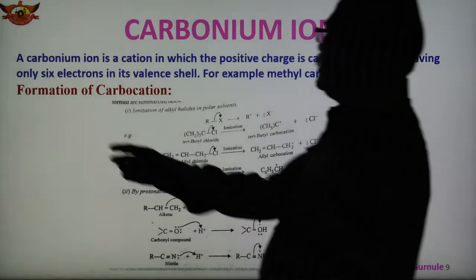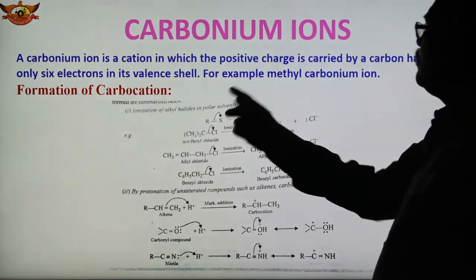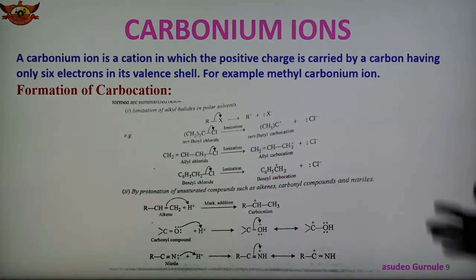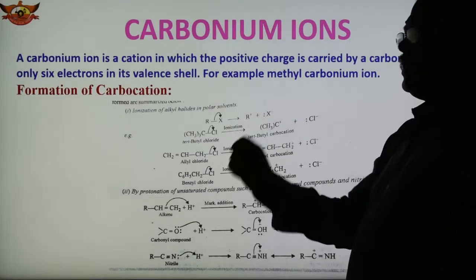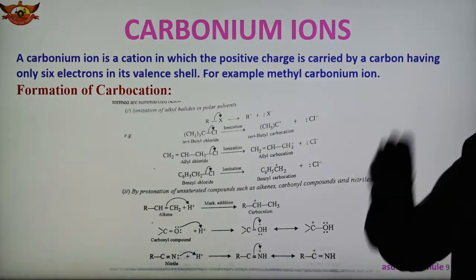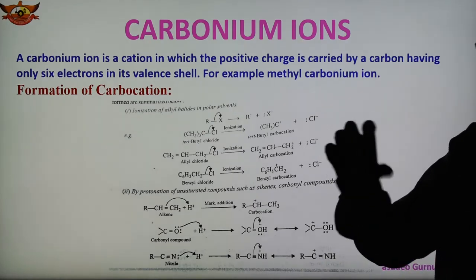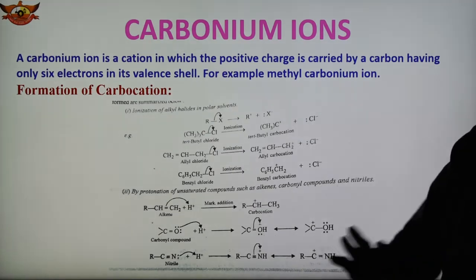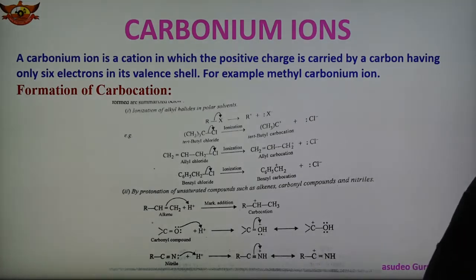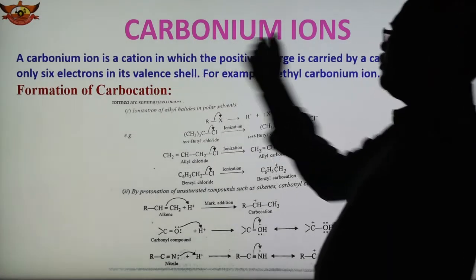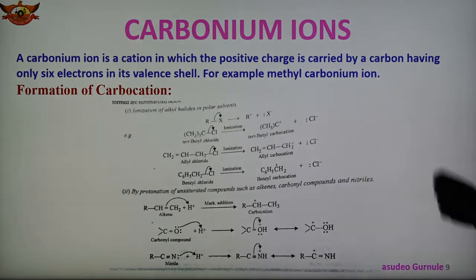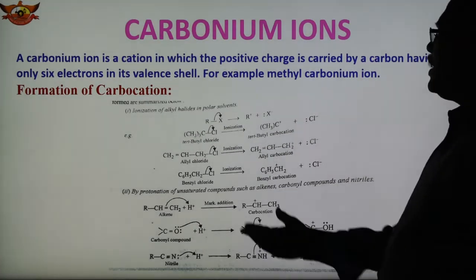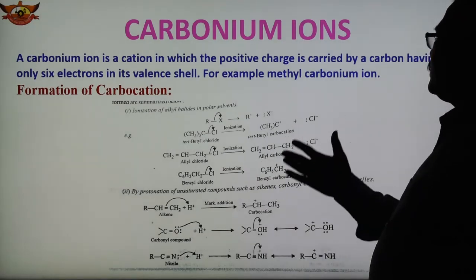And now we are going to see the formation of carbocation or carbonium ion. Different methods are there for the formation of carbocation. So what is carbonium ion? The carbonium ions are the species in which the carbon has positive charge and 6 electrons in the valence shell and is highly reactive. And therefore, how is the carbocation or carbonium ion formed? The first method is the ionization of alkyl halide in polar solvent. Simply by ionization of alkyl halide, we get the carbonium ion.